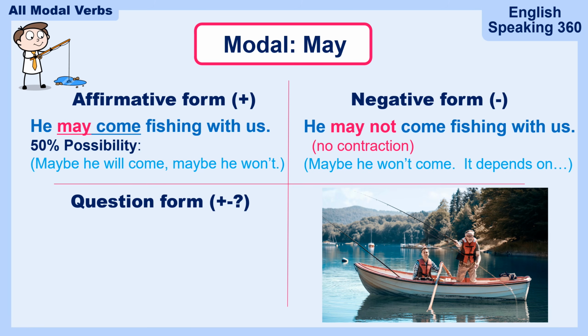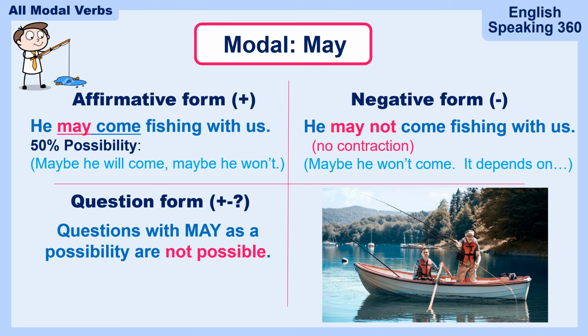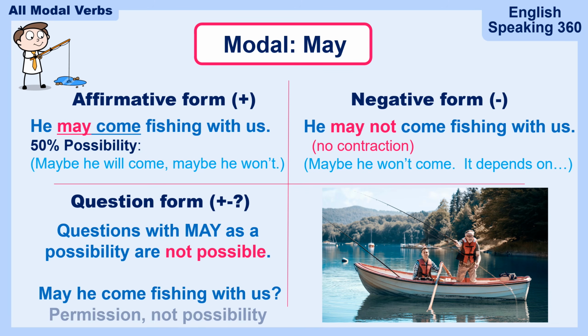What's the question form? Questions with may as a possibility are not possible. I know what you're thinking. You're thinking, may he come fishing with us? But that is not a possibility. It is a permission. May he come fishing with us? You're asking someone if they allow him to go fishing with you. So it is not a possibility.